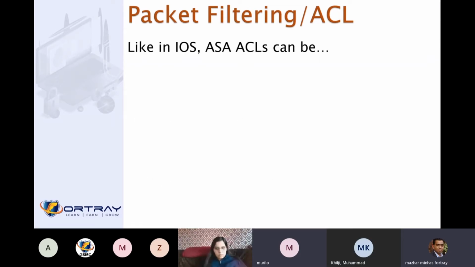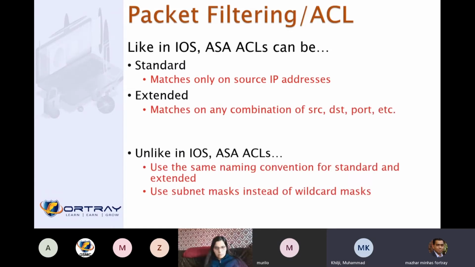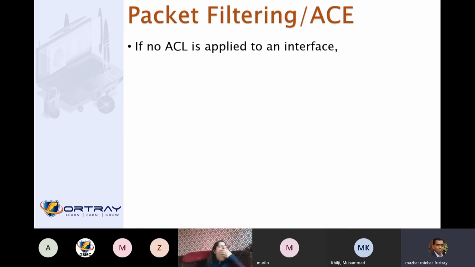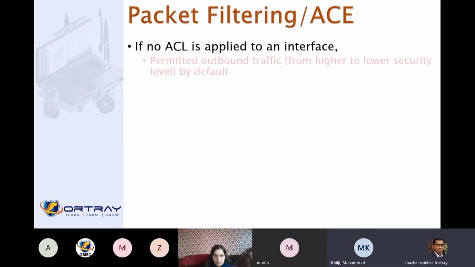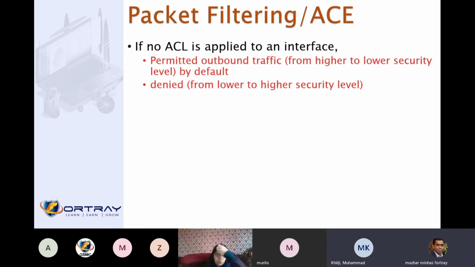Like in IOS, an ASA ACL can be standard, which only looks at the source IP, or extended, which matches a combination of source, destination, and port. Use the same naming convention for standard and extended lists. The only difference is that in IOS we use a wildcard mask, while in the Cisco ASA we don't use a wildcard mask; we just use the subnet mask. If no ACL is applied to an interface, outbound traffic from higher to lower security level is permitted by default, and traffic from the lower security level is denied.